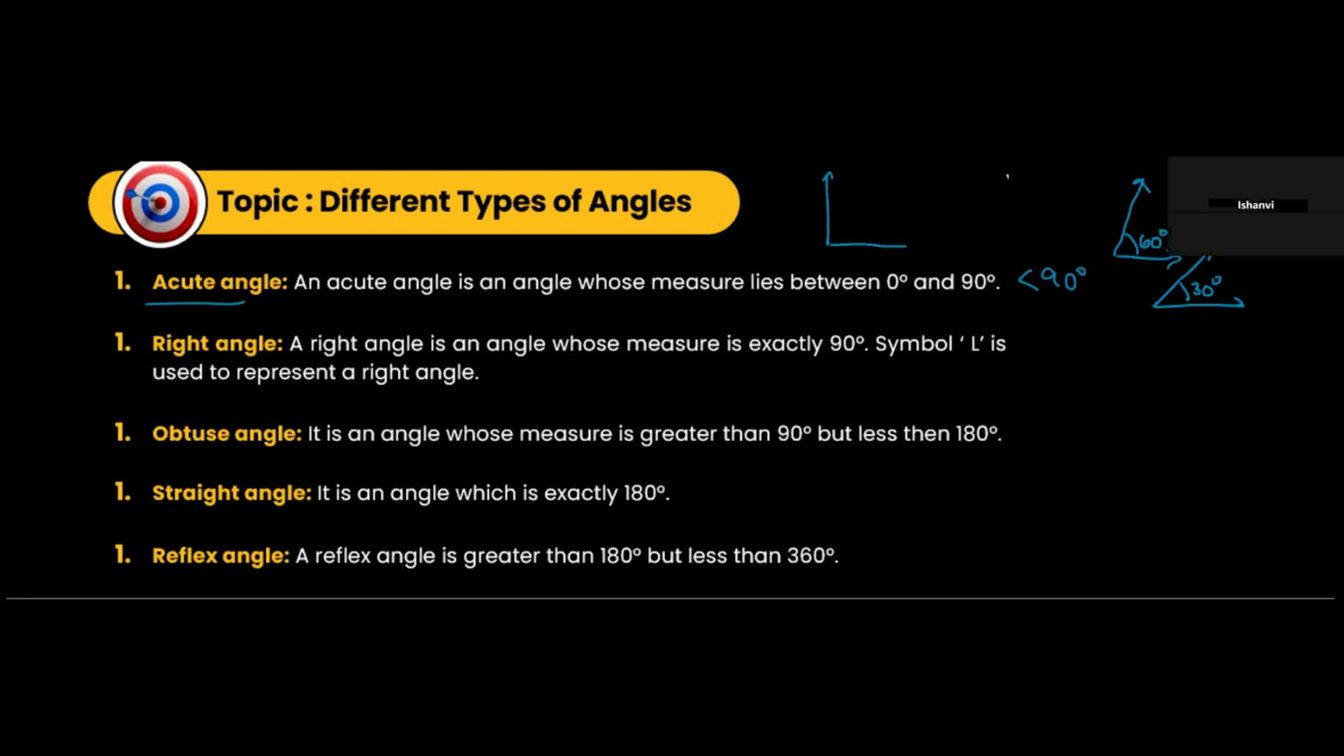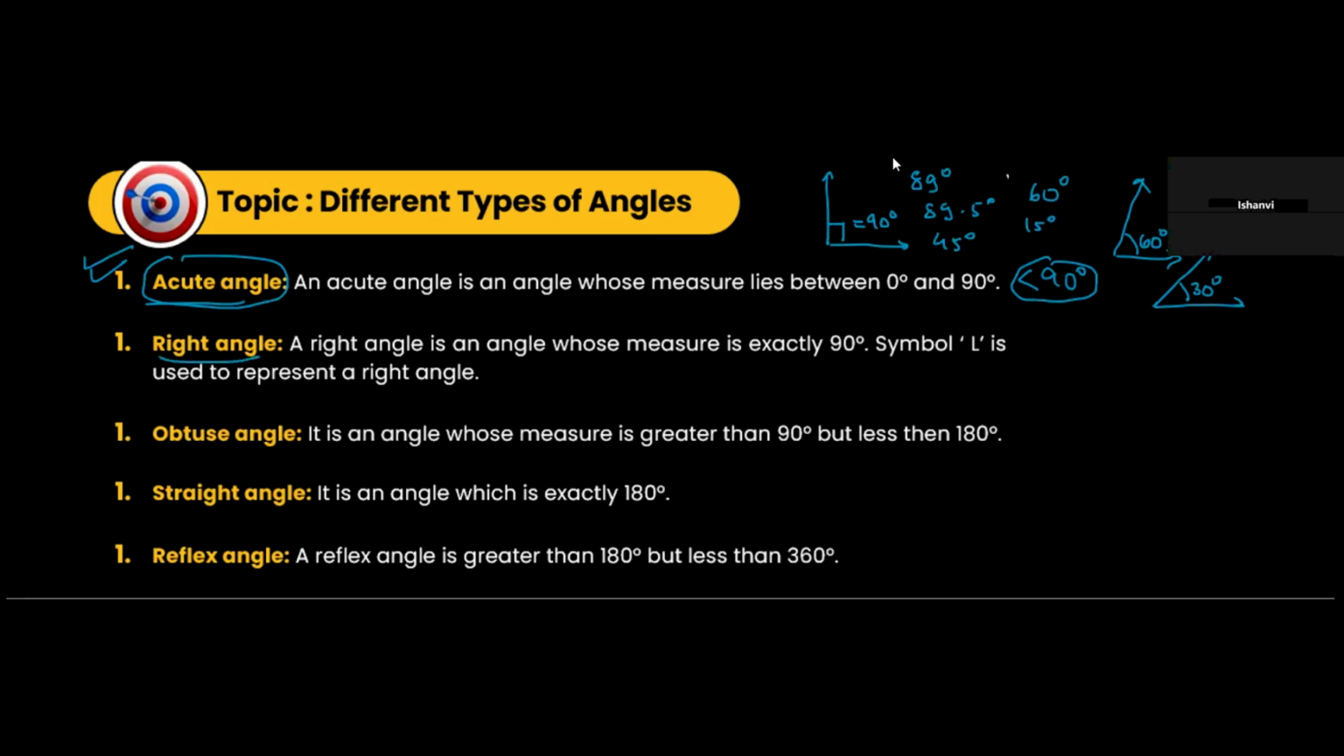What is a right angle? A right angle is something like this. Between the two rays, the angle is 90 degrees. Any angle which is lesser than 90 degrees is known as an acute angle. Understood? So angles like 89, 89.5, 45 degrees, 60 degrees, 15 degrees are all acute angles. All angles which are less than 90 degrees are known as acute angles.